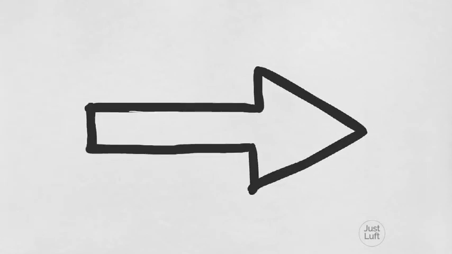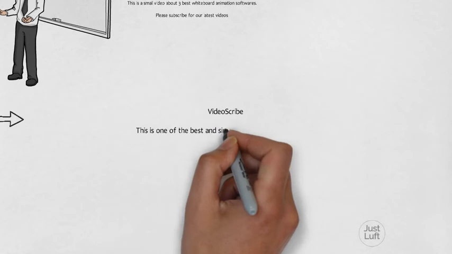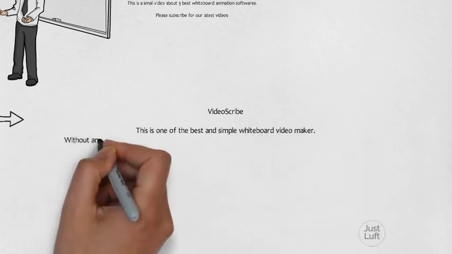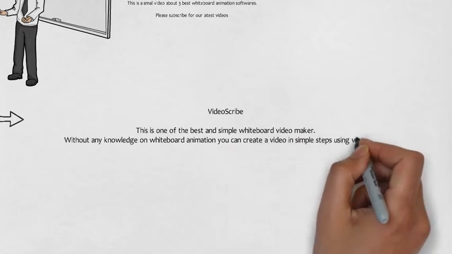On number 1 position is Video Scribe. This is one of the best and simple whiteboard video maker. Without any knowledge on whiteboard animation, you can create a video in simple steps using Video Scribe.